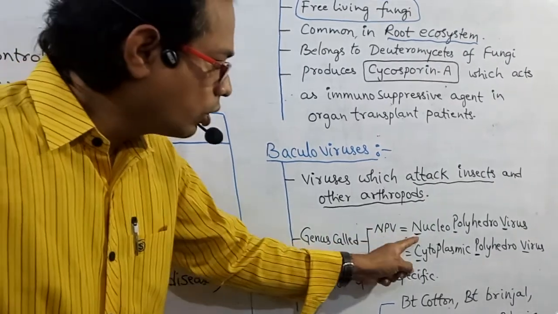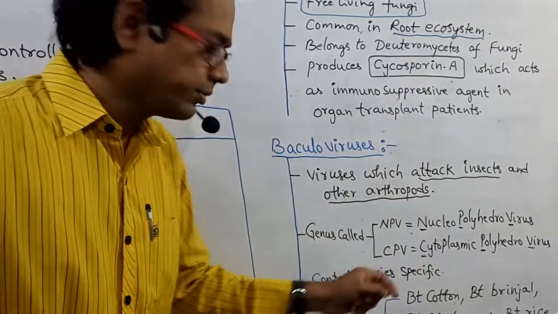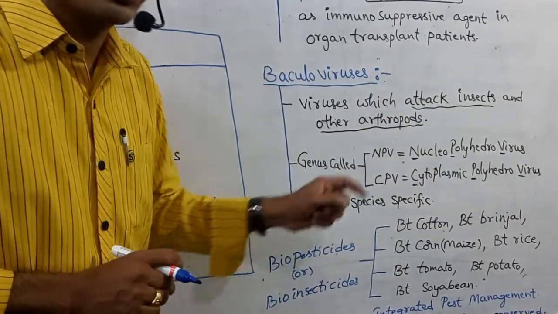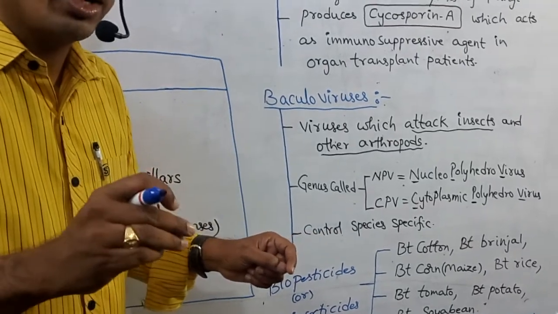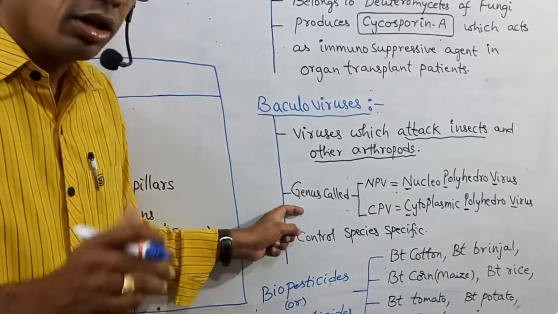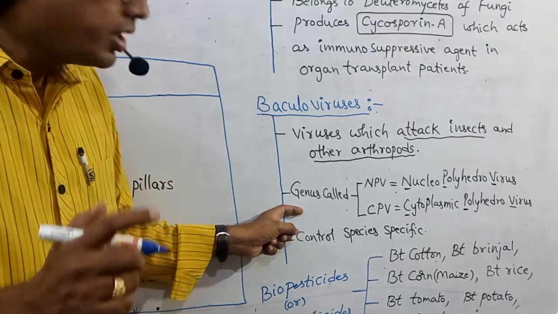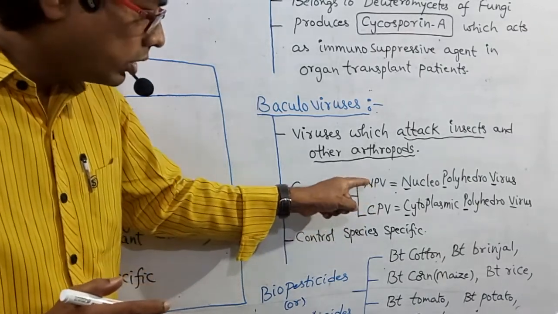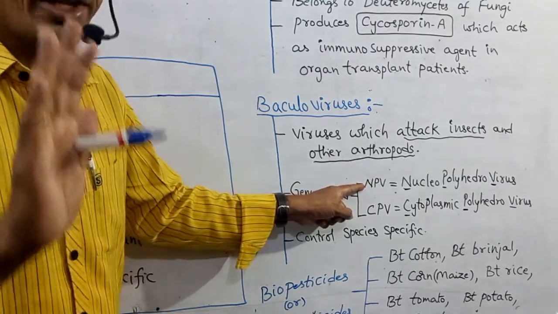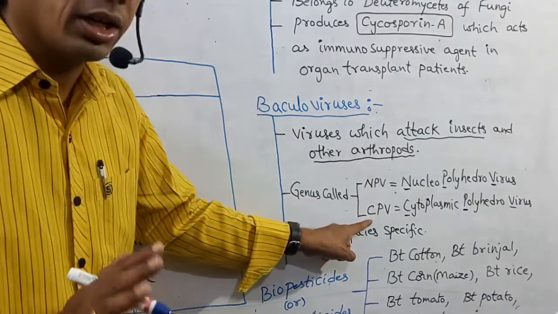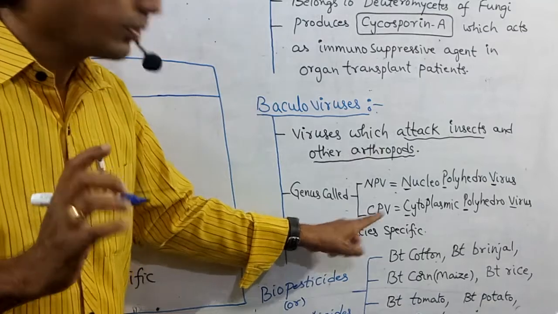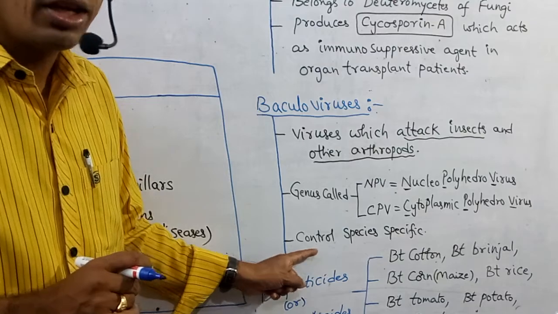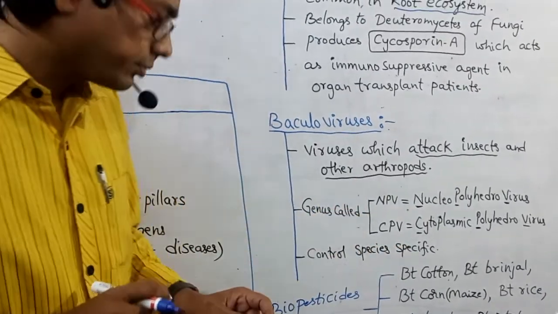Nucleopolyhedrovirus. CPV, Cytoplasmic polyhedrovirus. So baculoviruses contain how many genera? Two genera. One is called NPV, second one is called CPV. This NPV is not present in our NCERT textbook. Next, it can control species specific. What is that? Species specific.